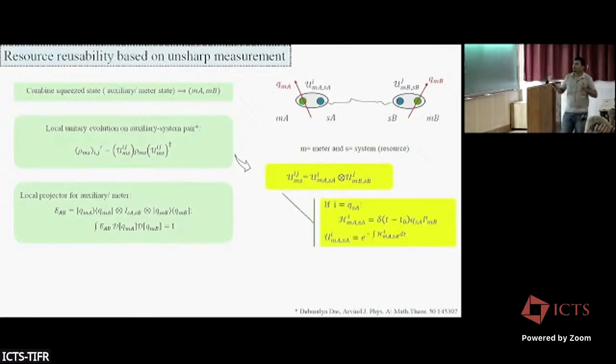This depends on what type of unitary we implement. For example, for the first mode, if we want to measure the position quadrature, then our Hamiltonian will be like this, and the corresponding unitary will be like this. And if we want to measure the momentum quadrature, then here we put the momentum operator of the resource.